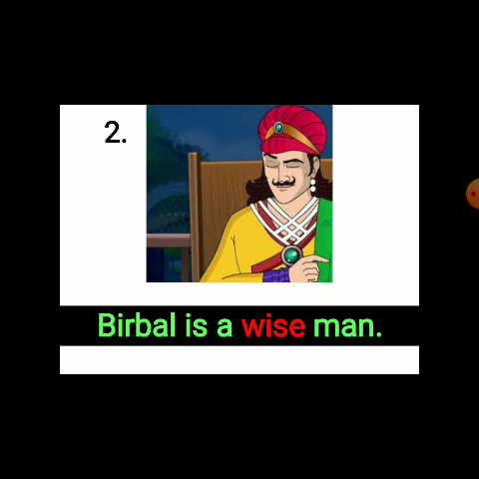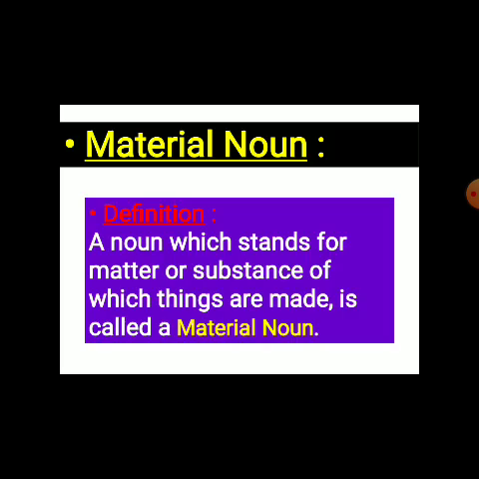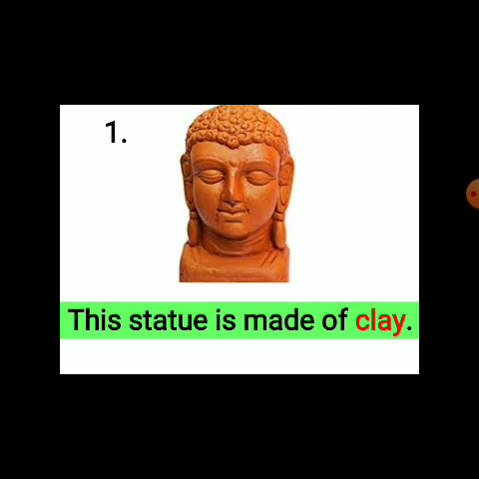Then we move on to material noun. Now what is a material noun? A noun which stands for matter or substance of which something is made is called a material noun. Whatever things are made, the material that is used to prepare the thing is called a material noun. Let us look at the examples. This statue is made of clay. Now clay will be a material noun. The statue is made of something. It is made of clay. So clay will be a material noun.